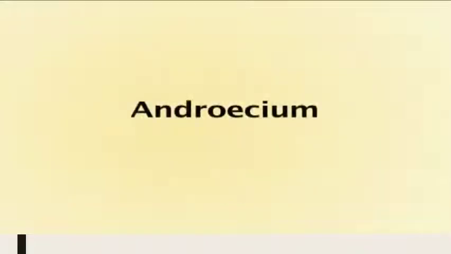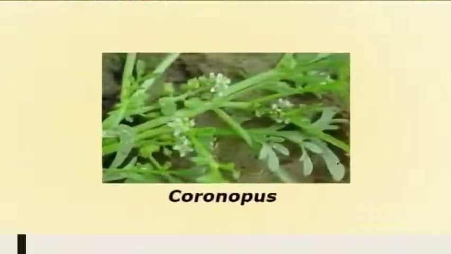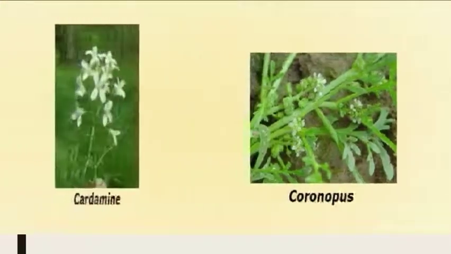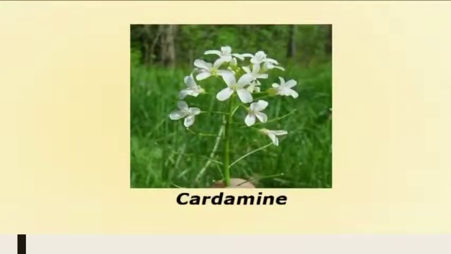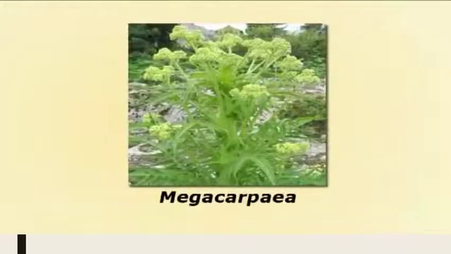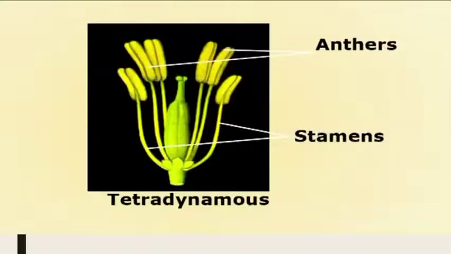Now the androecium, that is the male part of the flower. Androecium in the case of Brassicaceae, we often see it's comprised of 6 stamens. But rarely we also see in some cases 2 stamens in the case of Coronopus, 4 stamens in the case of Cardamine, and even 16 stamens in the case of Megacarpaea. These stamens are apostemonous, they are biseriate, and as already mentioned, they are arranged in a tetradynamous fashion.